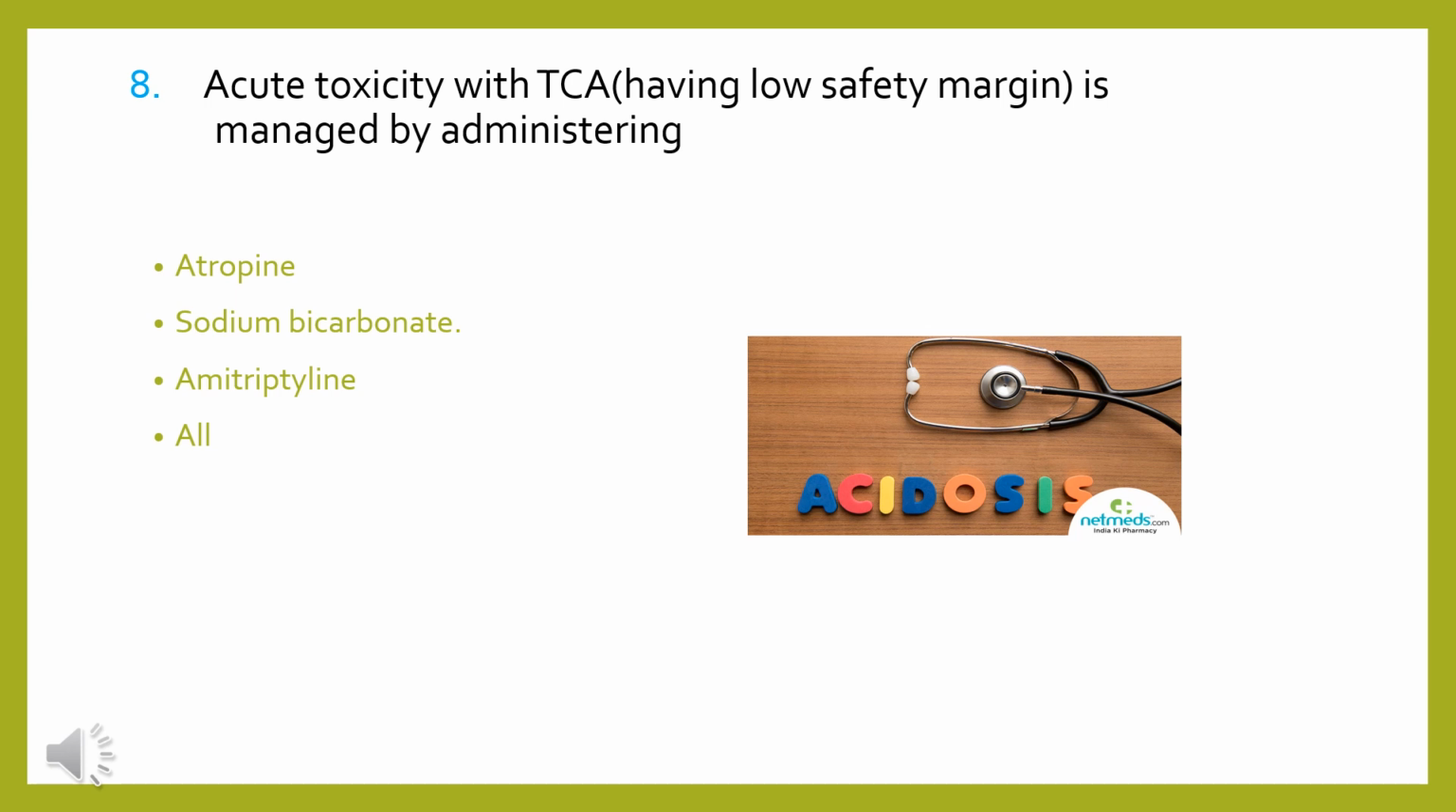With tricyclic antidepressant toxicity, the patient will have acidosis. So we have to neutralize that acidic pH, and we will give sodium bicarbonate. Sodium bicarbonate is the drug of choice in TCA poisoning. And secondly, it will provide sodium also. As we know, TCAs block alpha adrenoreceptors. Because of the blockade, they cause postural hypotension and reflex tachycardia. So by providing sodium, it will also improve blood pressure. So this is the drug of choice.